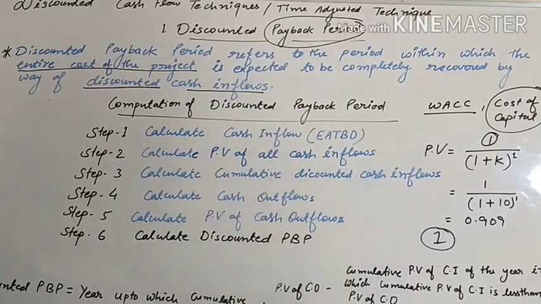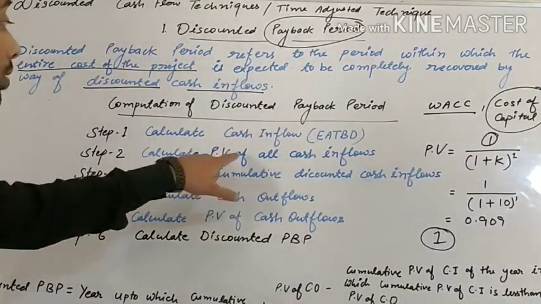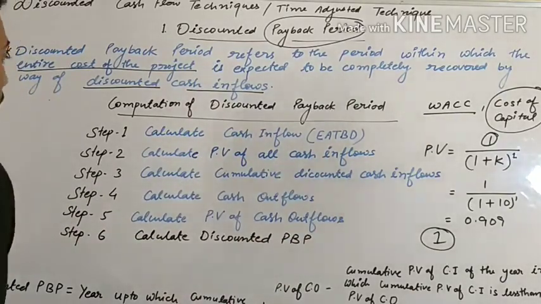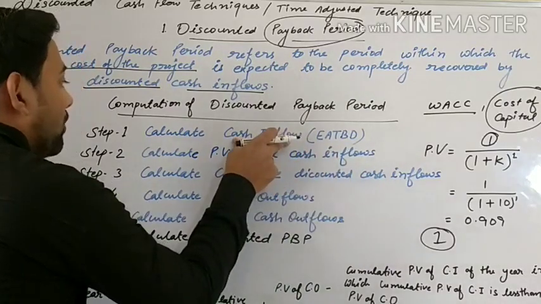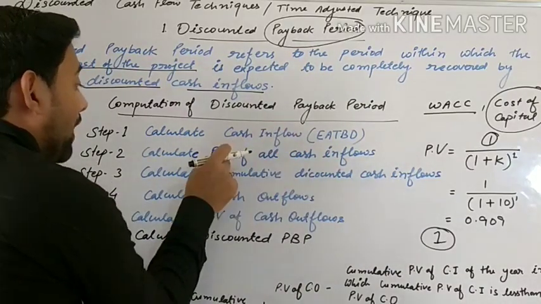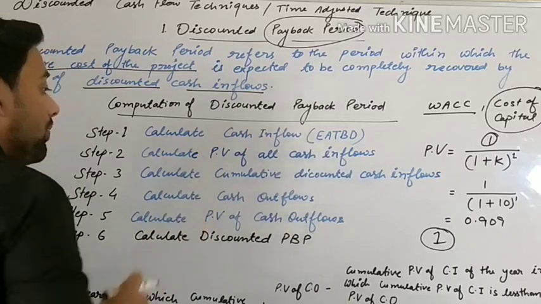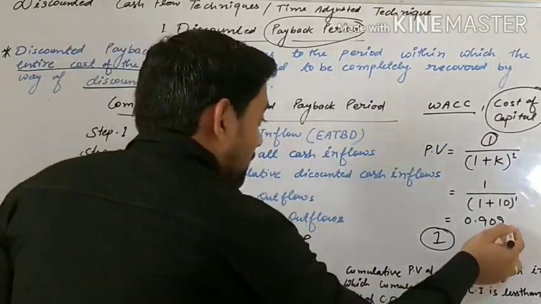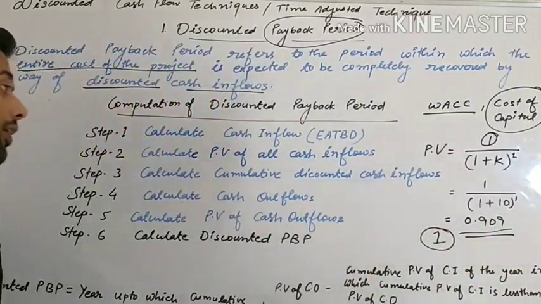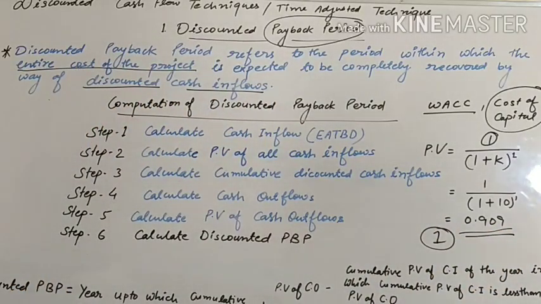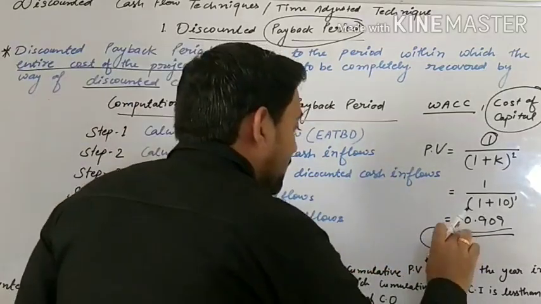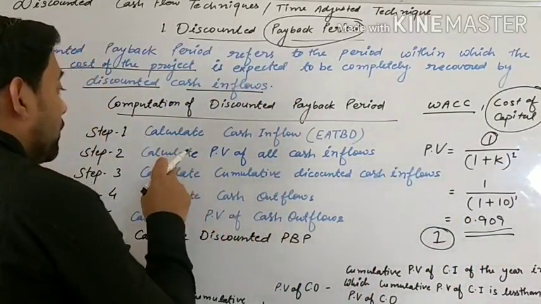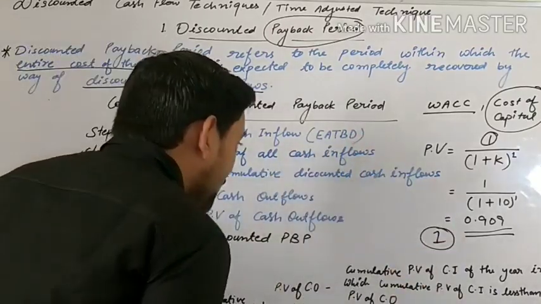The next step is to calculate the PV of all cash inflows. PV means present value of all cash inflows. First you will find out cash inflows, then you will find the PV of cash inflows. But the discounted factor will be part of your question. It means in your question the discounted factor will be given. By using that discounted factor you will calculate the PV of all cash inflows.